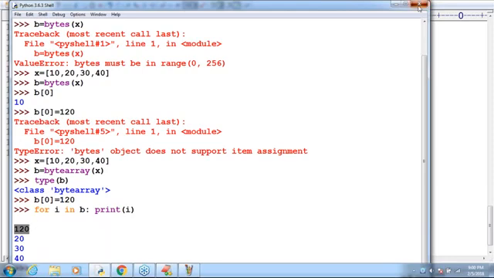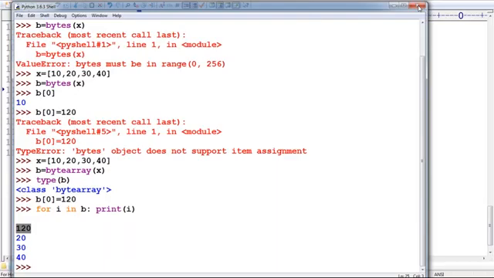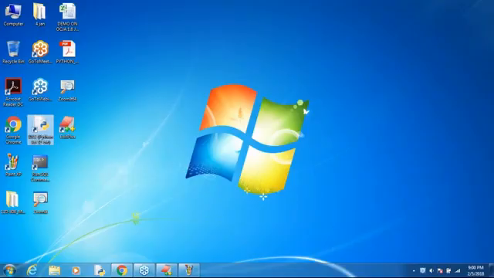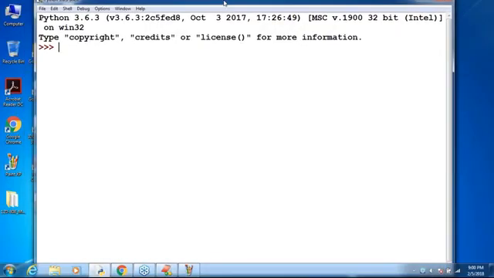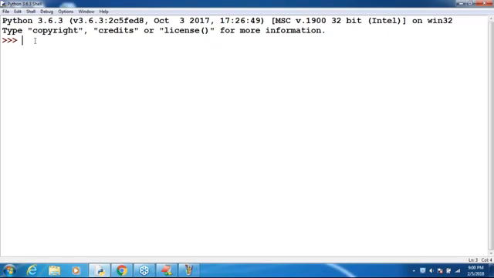So compulsorily, the value should be in the range, within the range only. Remember, sir, where is the proof for that? You may ask. Just observe: x is equal to 10, 20, and b is equal to bytearray of x. Take very special care. 0 to 256 is the range, right? No problem, sir. It's acceptable.